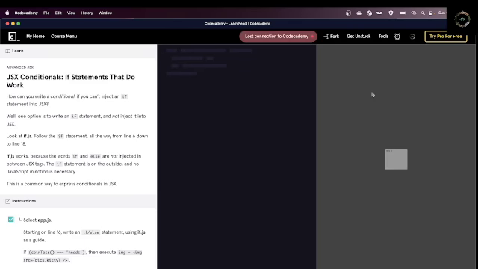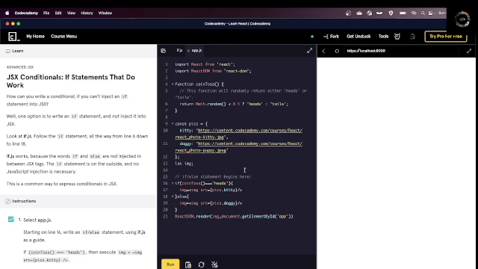And in this particular episode, the React fundamental we're going to dive into is JSX conditionals, if statements that do work. Because apparently, if-else logic cannot be inserted into JSX, but I believe it can be called upon.